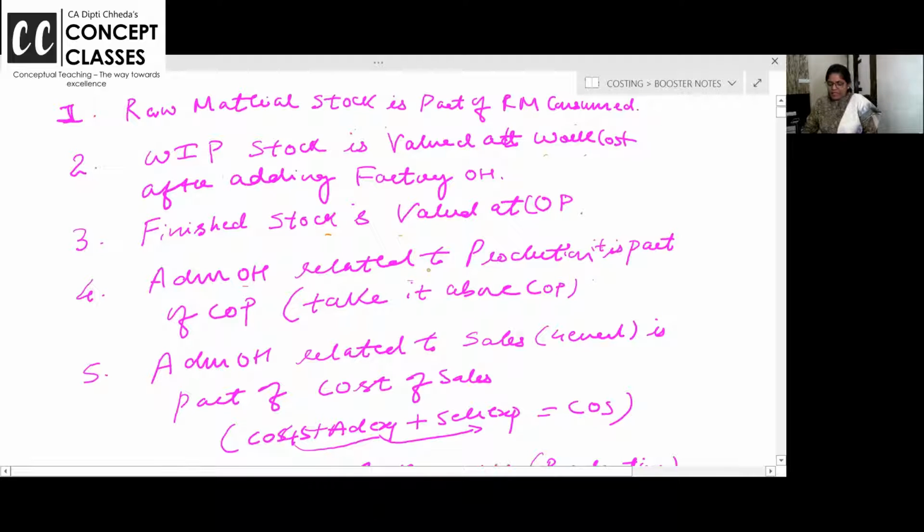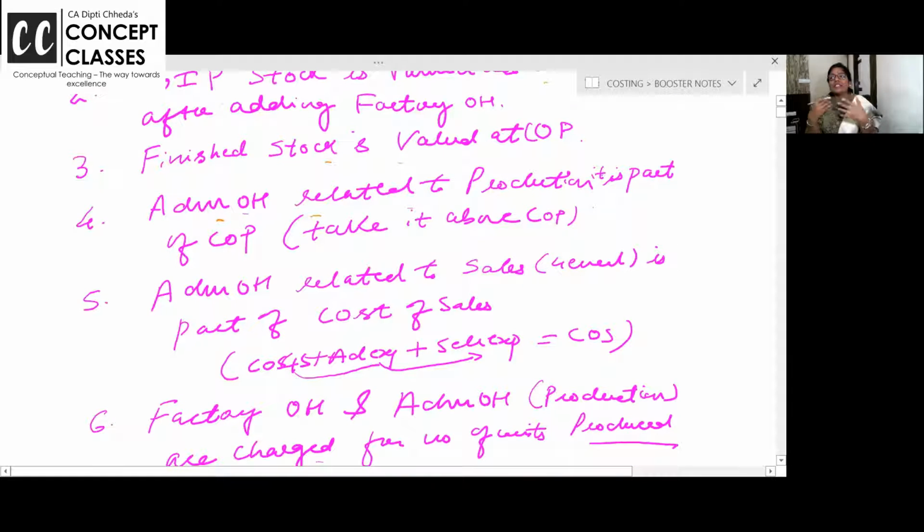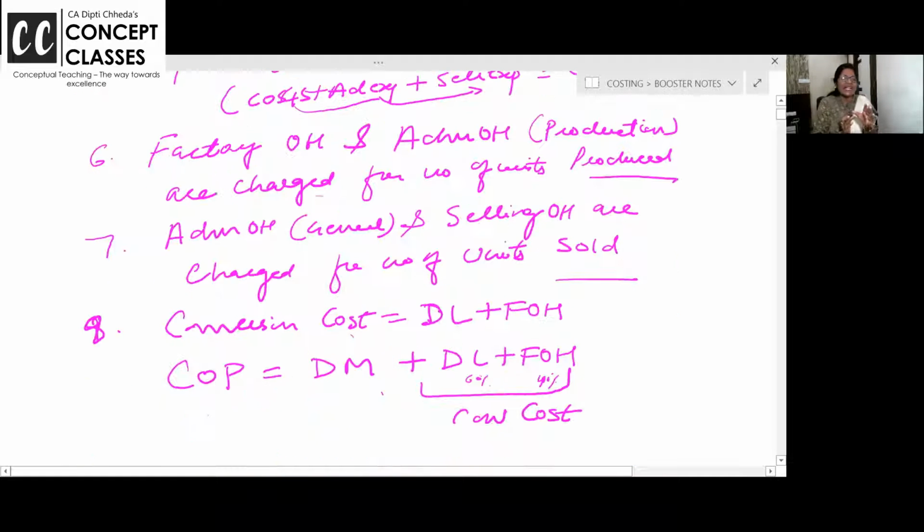Administrative overhead related to the production is a part of the cost of production, so take it above the cost of production, administrative overhead. And if administrative overhead is sometimes given combined with sales, they write like this in the exam: administrative and selling expenses, then they charge it on the number of units sold. Okay?